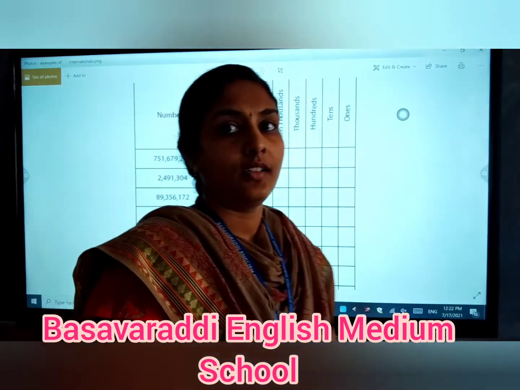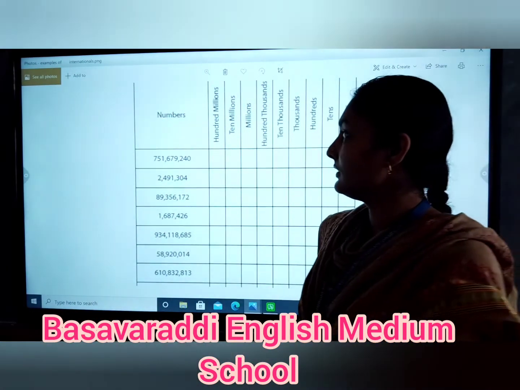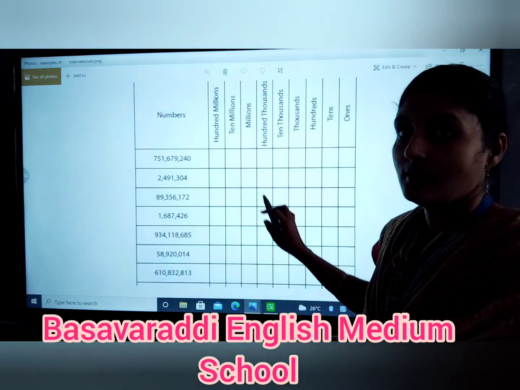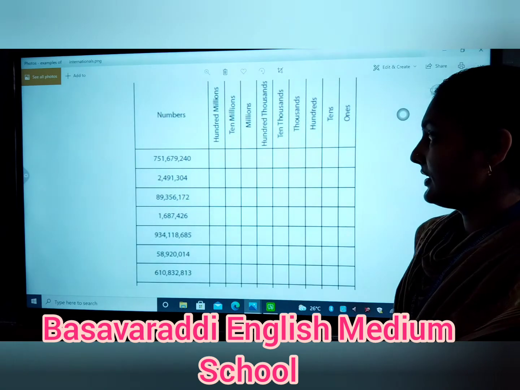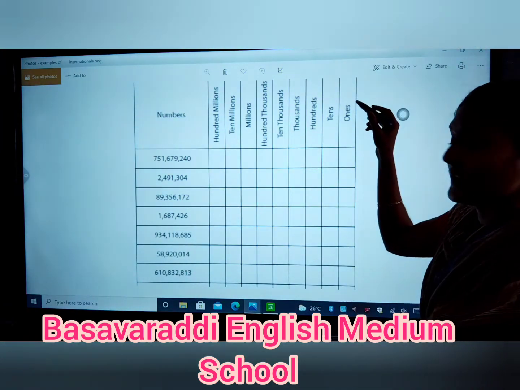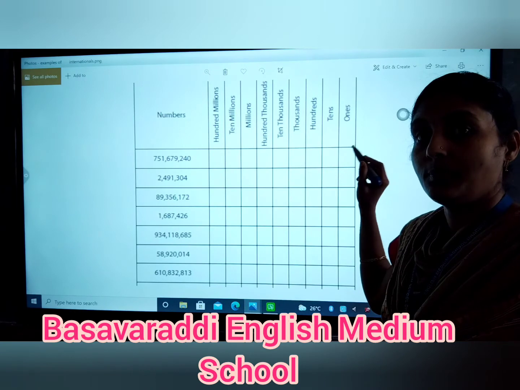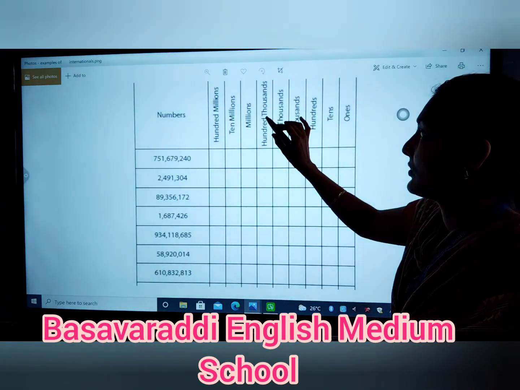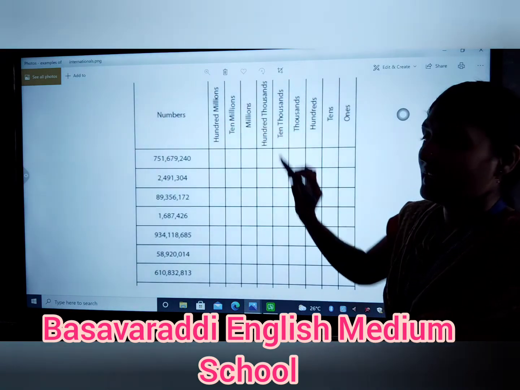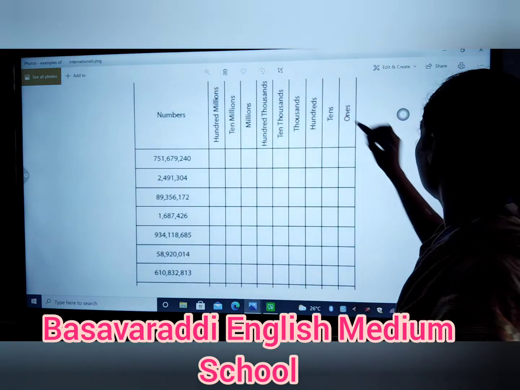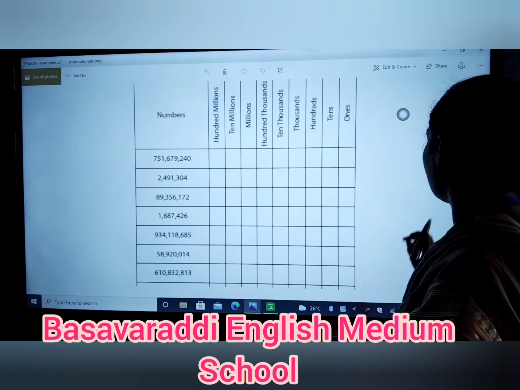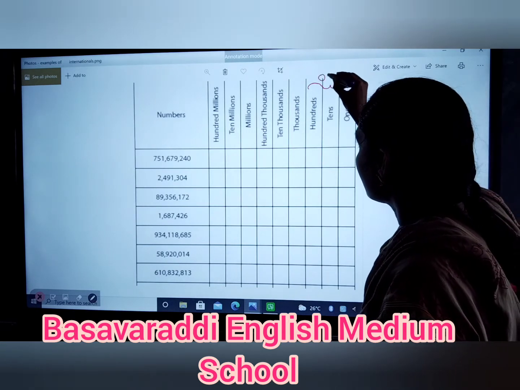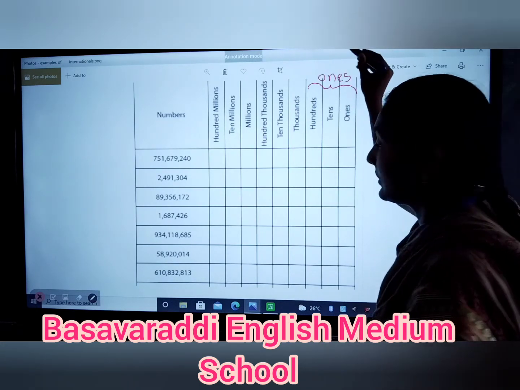Okay children, in the fourth example, we have to write the numbers in the respective places. So class, first read the places: ones, tens, hundreds, thousands, 10,000s, 100,000s, millions, 10 millions and 100 millions. These 3 places come under the ones period.